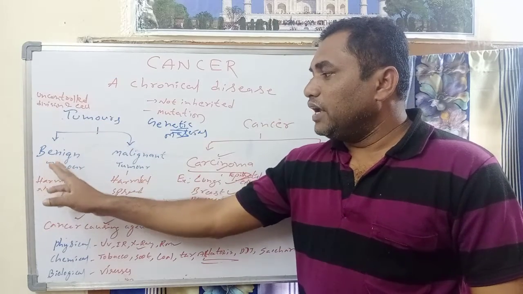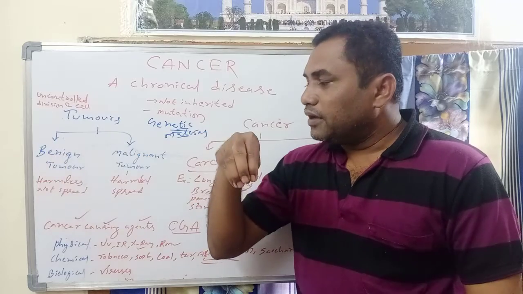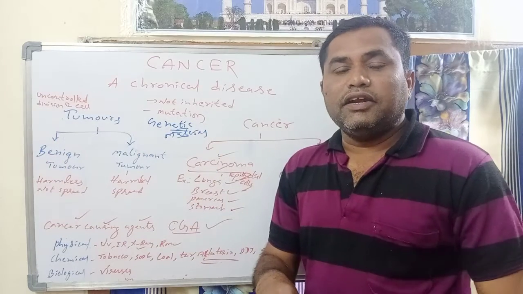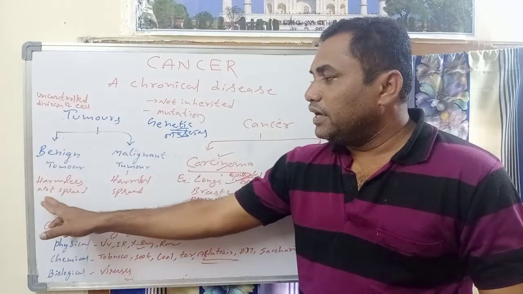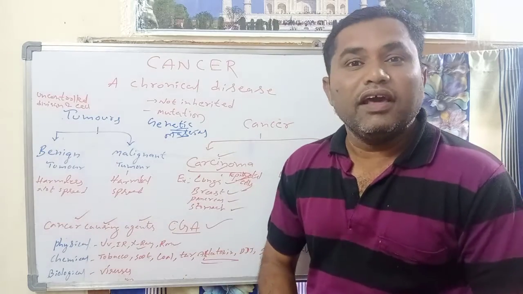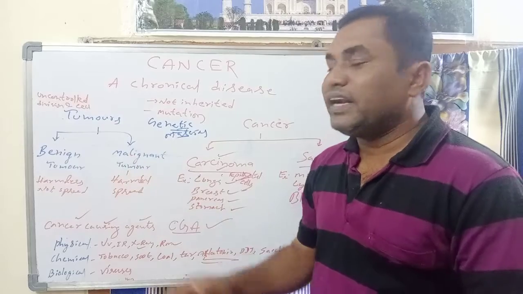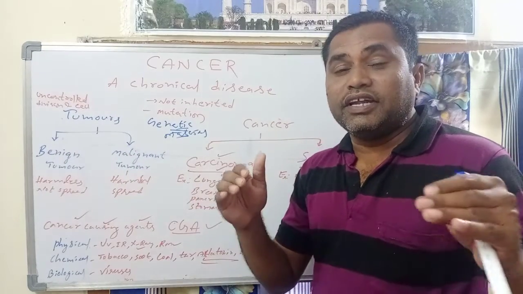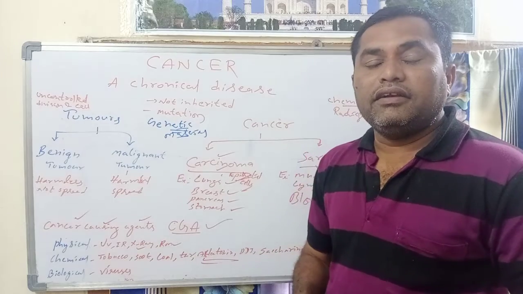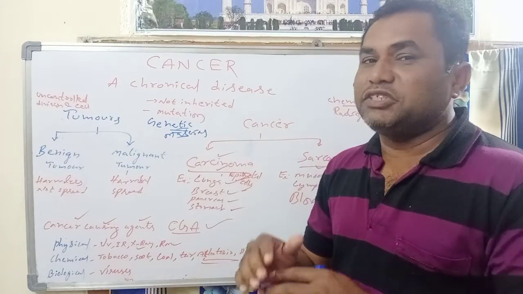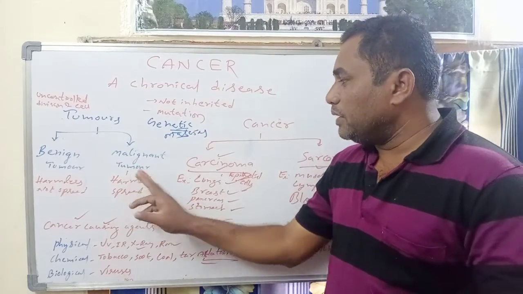Now, the benign tumor is harmless and won't cause any harmful effects to us, and mainly it will not spread from one place to another place. Next we go to the malignant tumor. A malignant tumor is harmful to us and leads to cancer. It spreads from one place to another place.